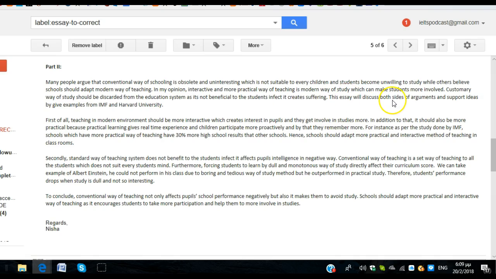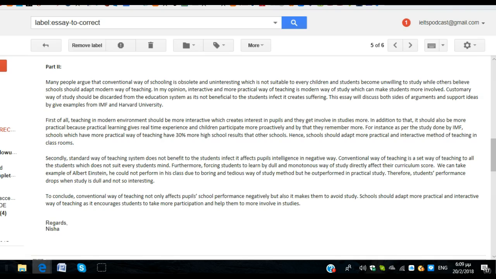This essay will discuss both sides of the arguments and support ideas by giving. Okay, after by you need an ing, from IMF and Harvard University. Fine. First of all, teaching in a modern environment should be more interactive, which creates interest in pupils, and they get involved in studies more. In addition to that, it should also be more practical, because practical learning gives real-time experience and children participate more proactively, and by that they remember more.